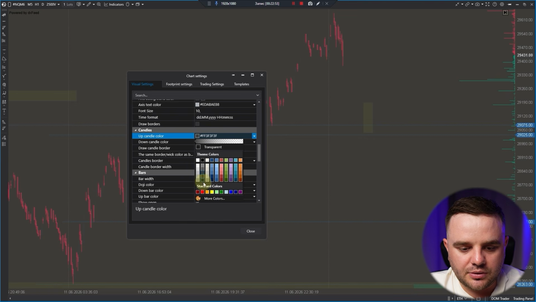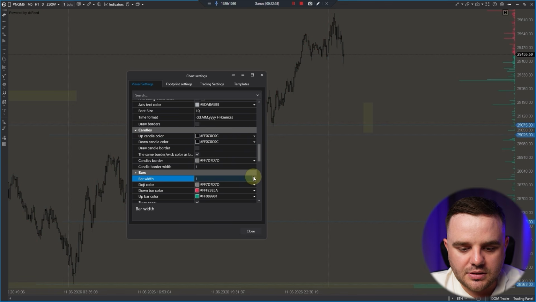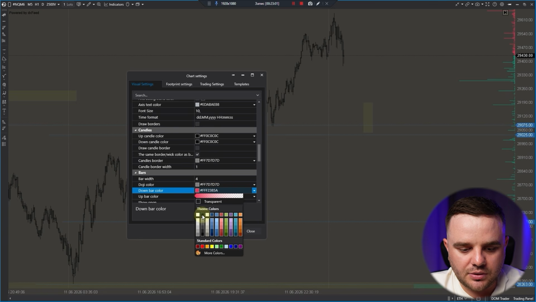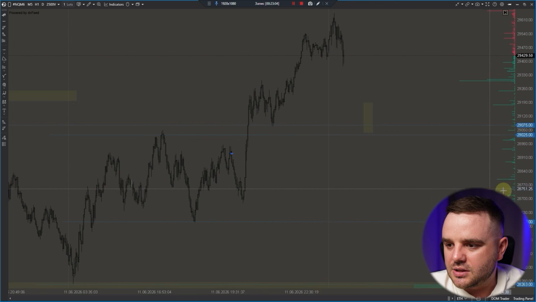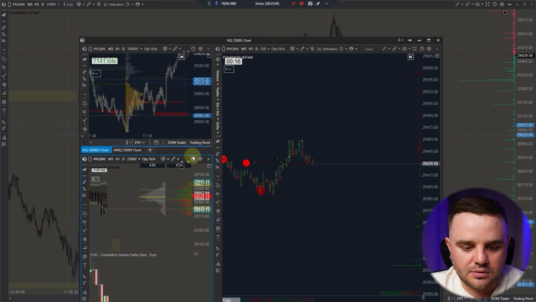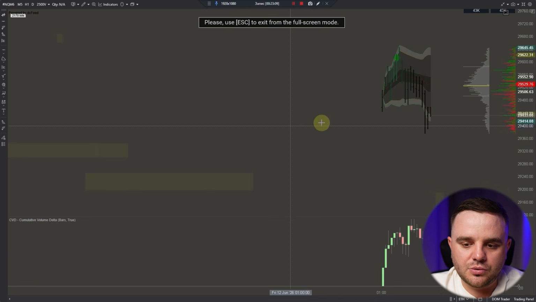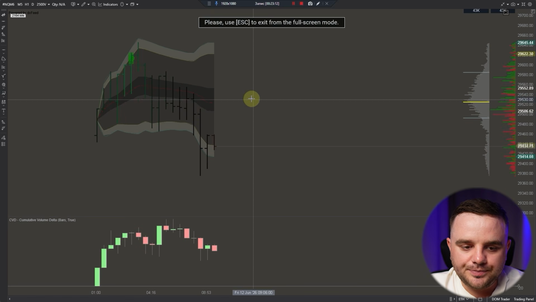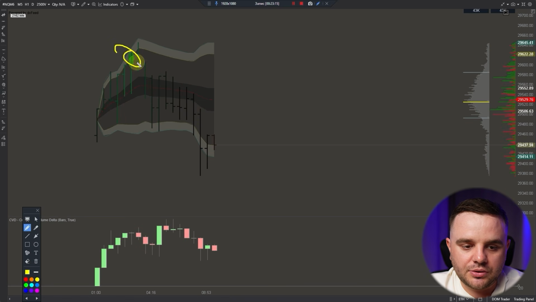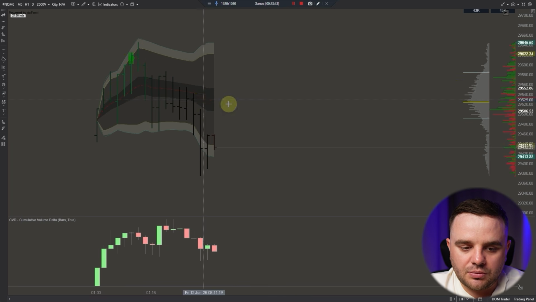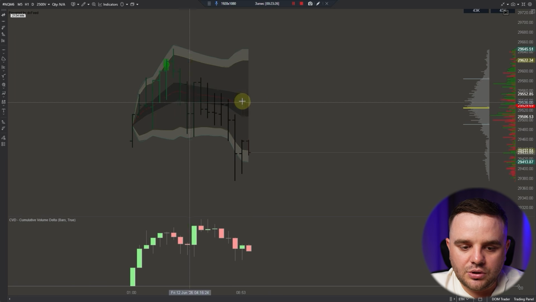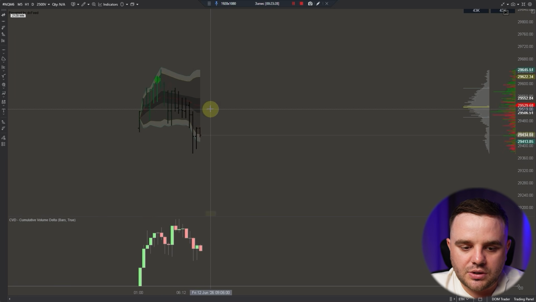For example, you would like to have black candles. Bars. The same with bars. For example, you can have black bars. In many cases, I personally use, as you can see, bars. Personally, the main reason why I use bars is that, once more, I need to analyze quite a lot to see big trades, to see delta, to see delta correlation, also to see execution where I took a trade. And because of that, I don't need to focus too much on candles. And because of that, I use bars.